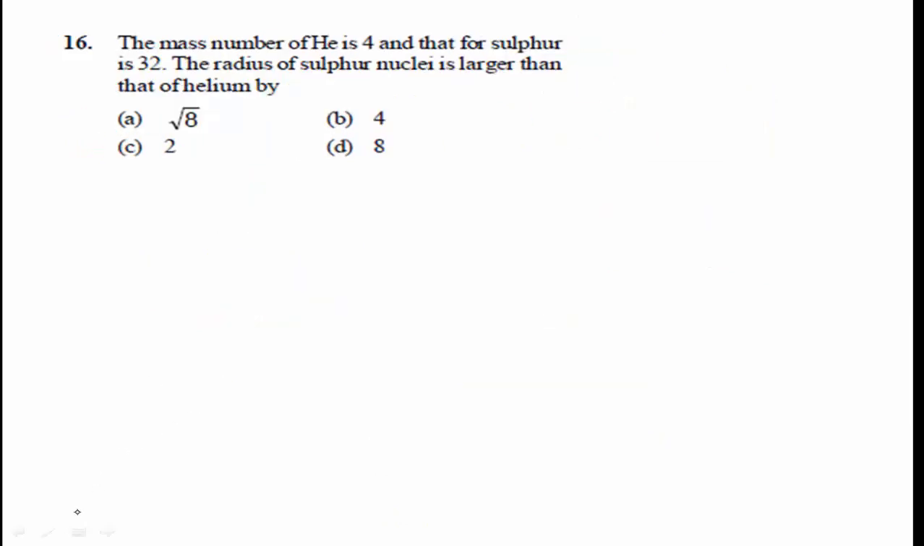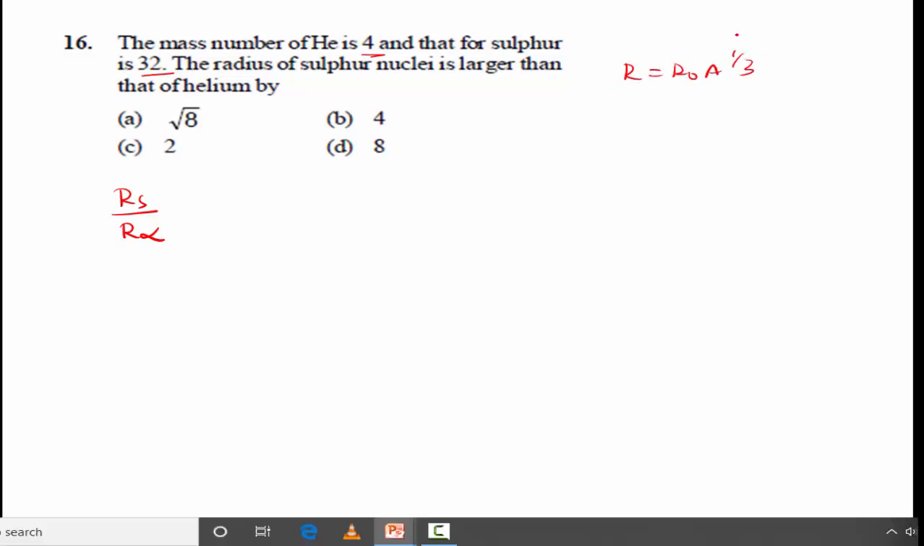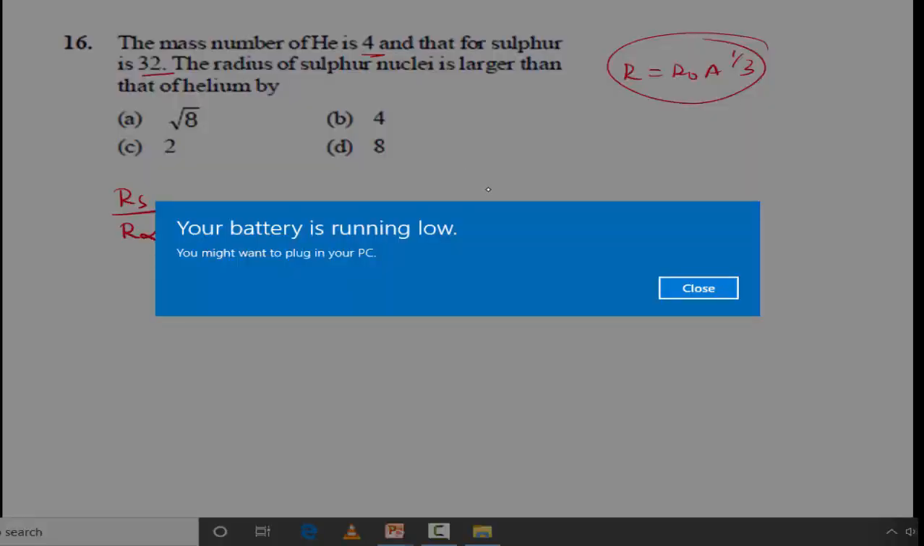The next problem is mass number of helium is 4, and that for sulfur is 32. The radius of sulfur nuclei is larger than that of helium. We know the formula for the radius of sulfur divided by the radius of the helium, that is alpha particle. Using this equation, R is equal to R naught A to the power of 1 by 3.